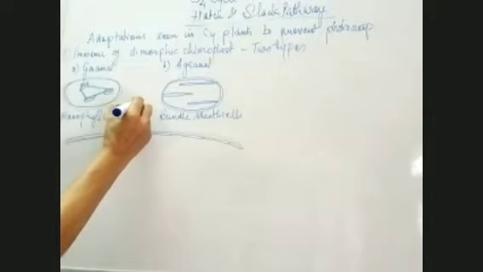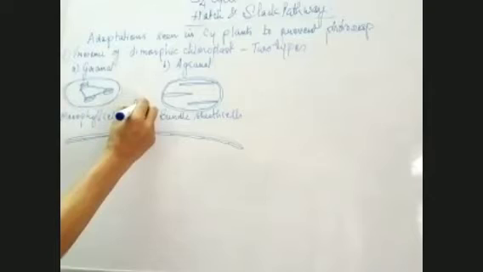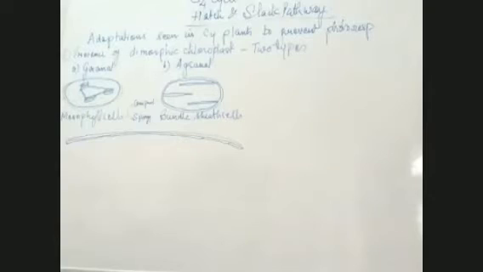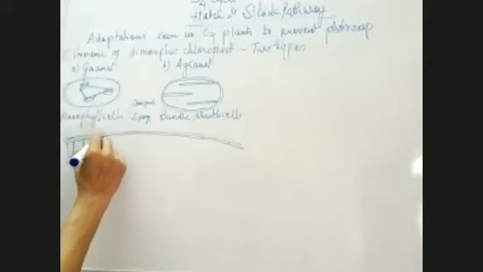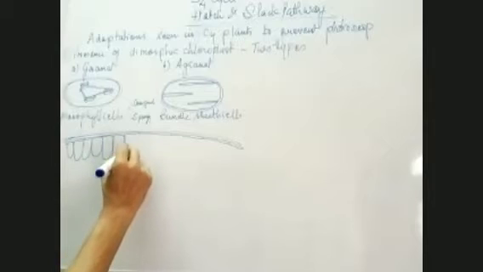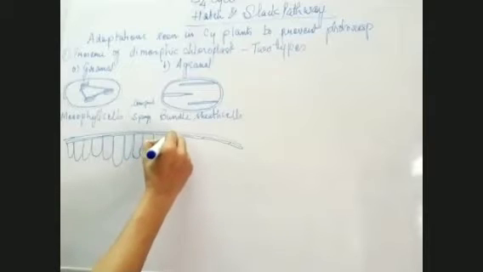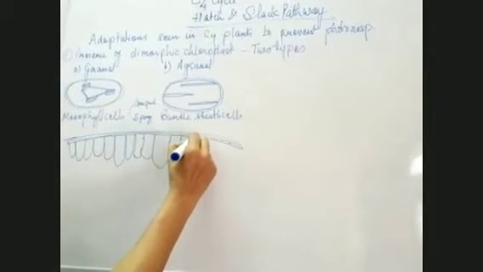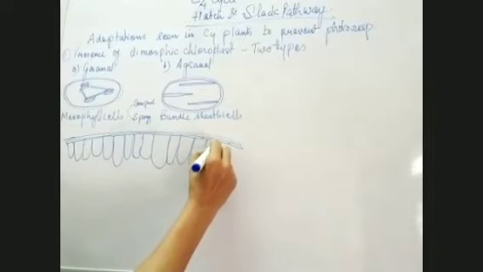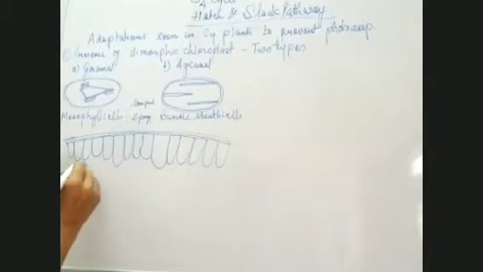One is compact parenchyma and the other is spongy. How do the compact and spongy look like? This is compact, where the cells are closely attached to one another. And how does the spongy look like?